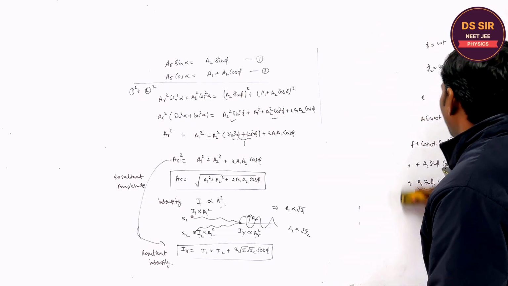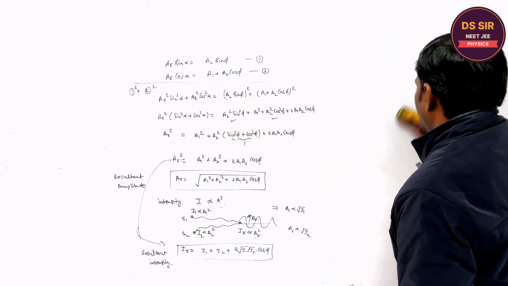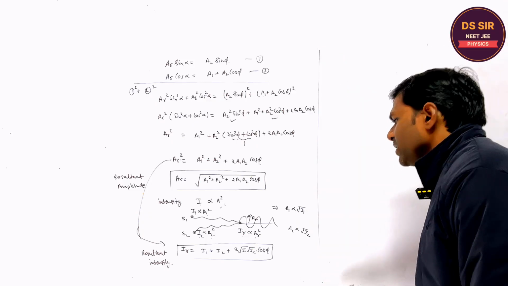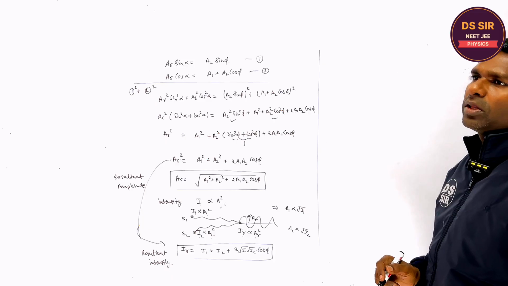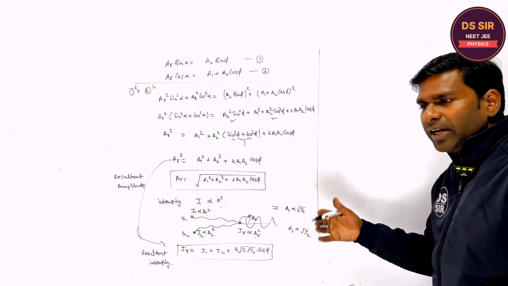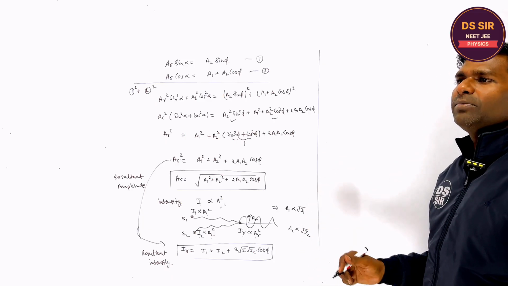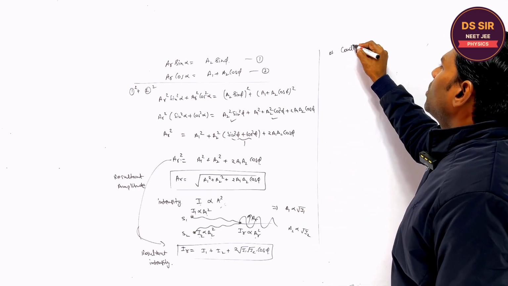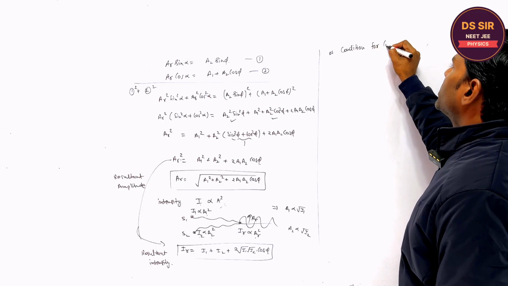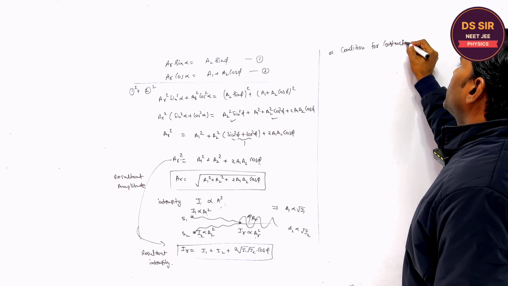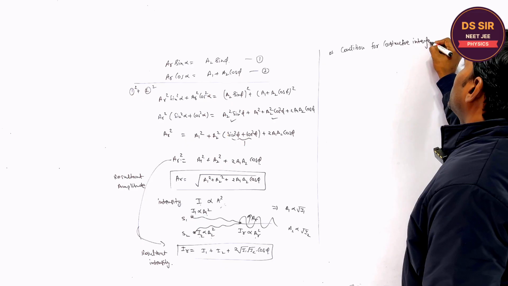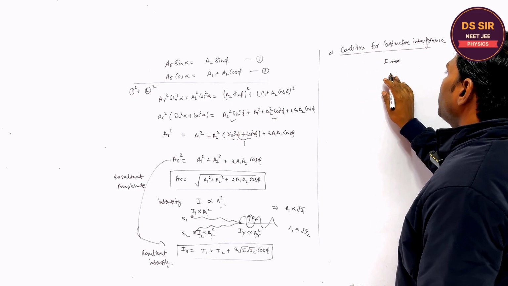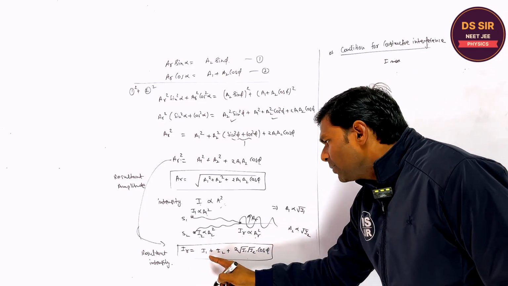When the two waves propagate in the medium, due to interference, at some points the intensity is less and at some points the intensity is more. This phenomenon is called interference. Where the intensity is maximum, it is called constructive interference. So what is the condition for constructive interference? The intensity should be maximum.